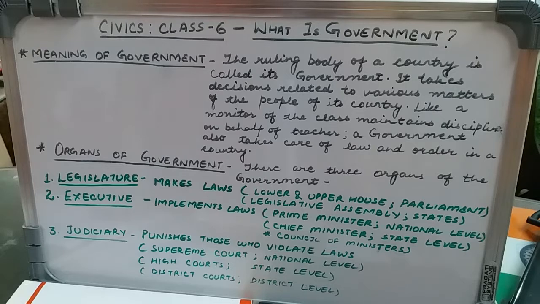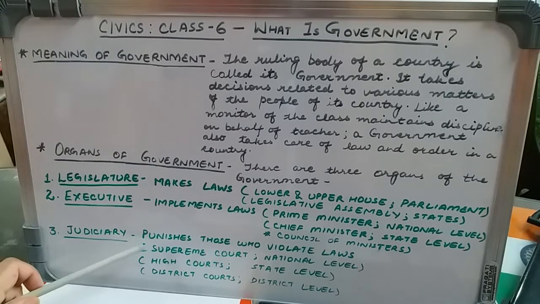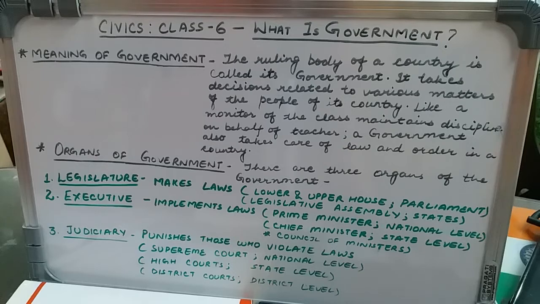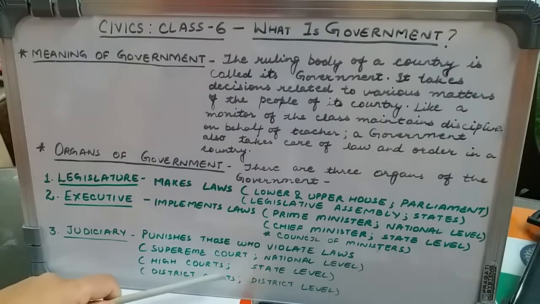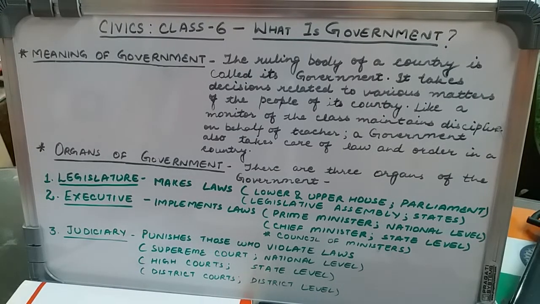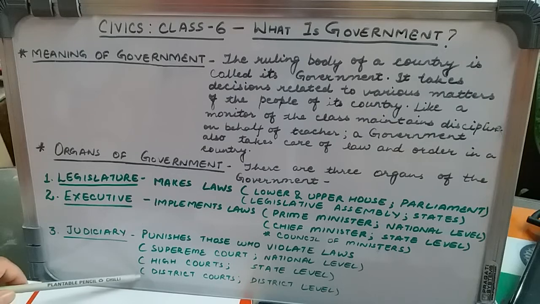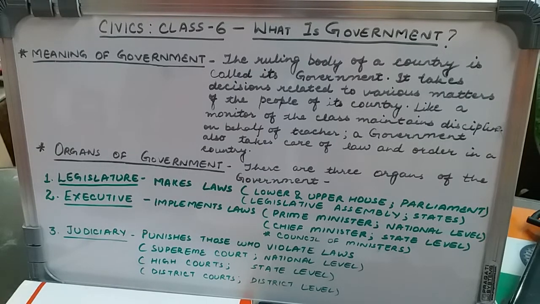And for this, we have the Supreme Court at the national level, which is again in the country capital, New Delhi. We have high courts at the state level. A high court is situated in the state capital, like Lucknow is the state capital of the state Uttar Pradesh. So we have a high court in Lucknow itself. And at the district level, we have the district courts. These courts work at various levels and they decide the punishment of those who do any wrong activity.